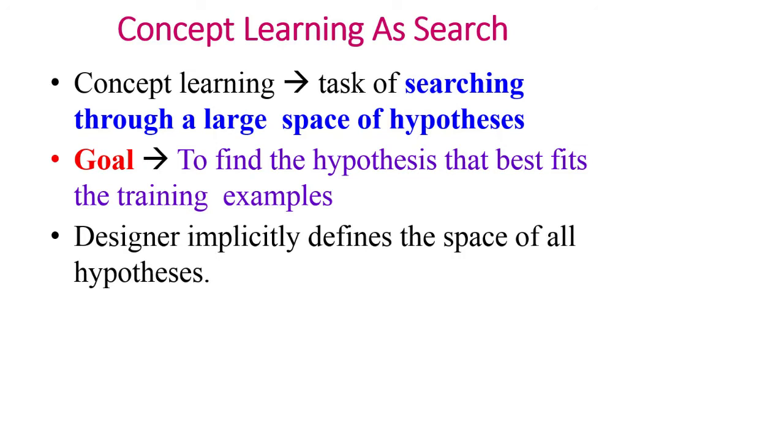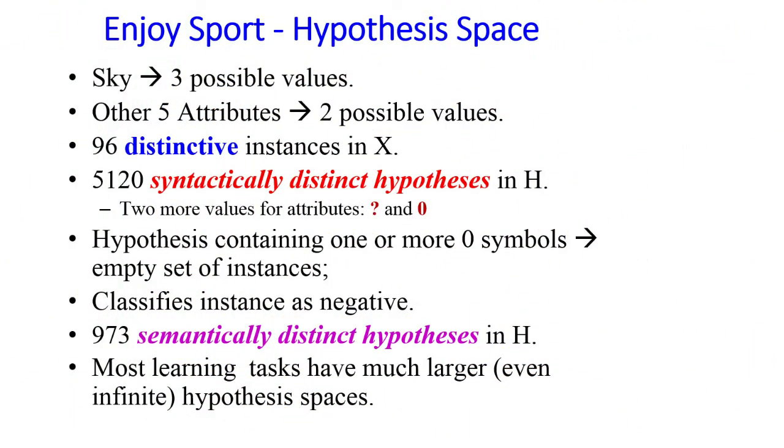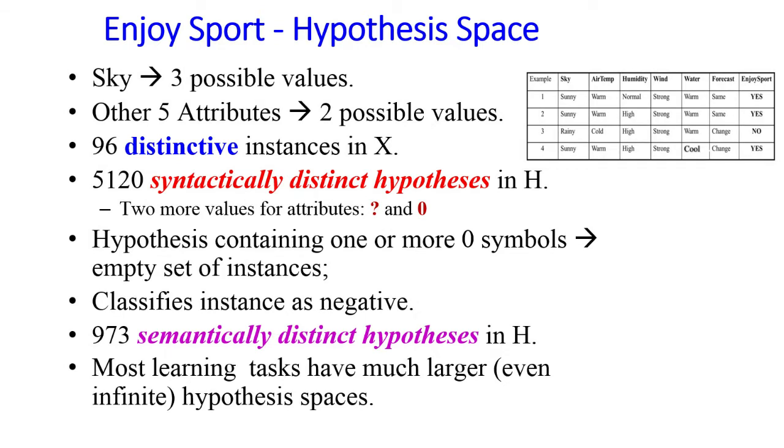By selecting the hypothesis representation, the designer of the learning algorithm implicitly defines the space of all hypotheses that the program can ever represent and therefore can ever learn. If that is the specific hypothesis, it will satisfy all the training examples provided. Enjoysport hypothesis space. In Enjoysport hypothesis space, sky has 3 possible values and the other 5 attributes have 2 possible values. In the table, the 3 possible values of sky are not shown. Only 2 possible values are shown. They are sunny and rainy.